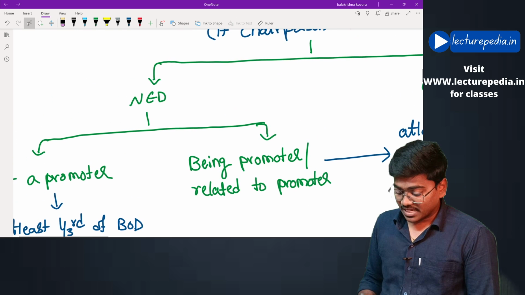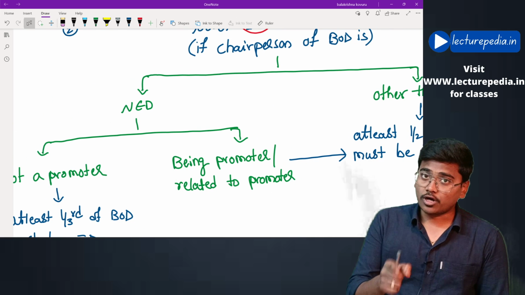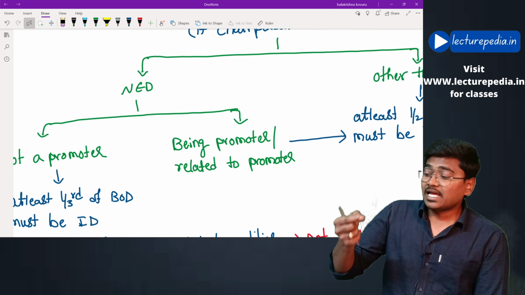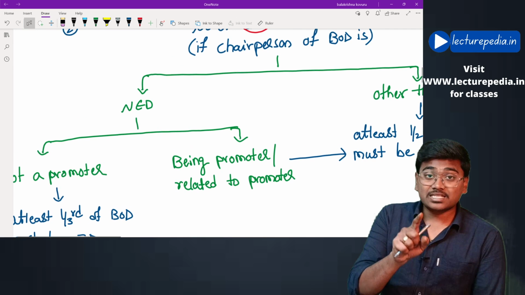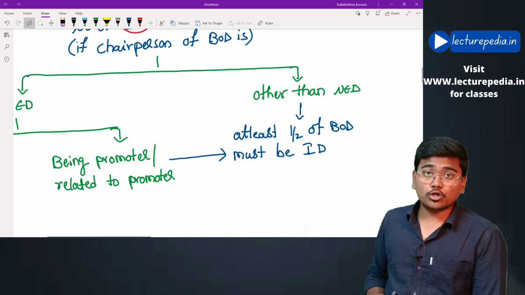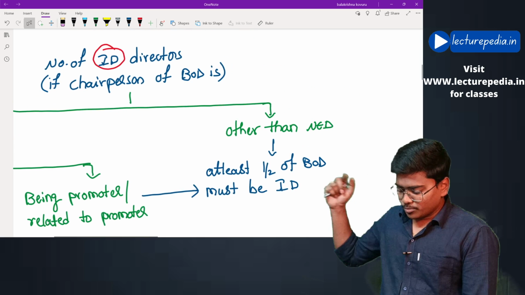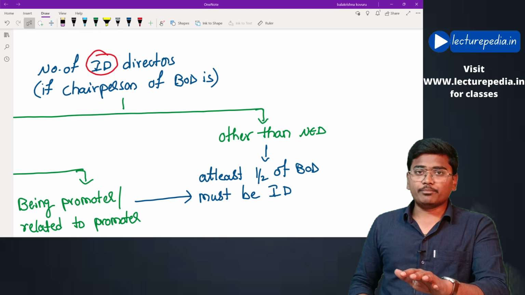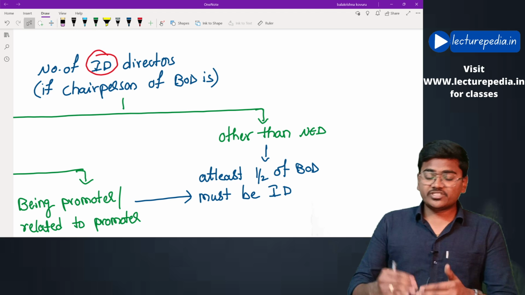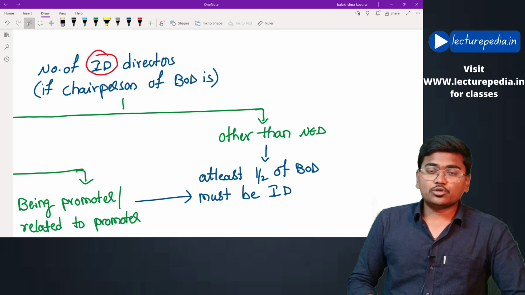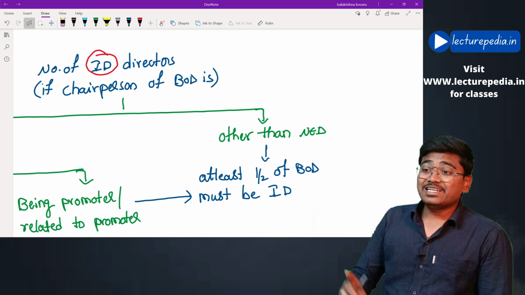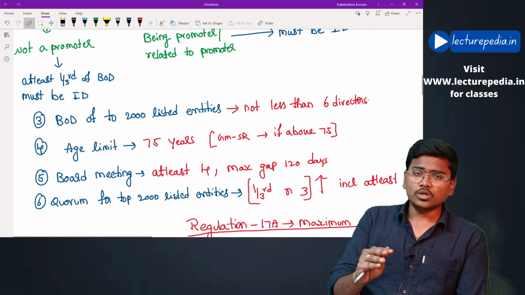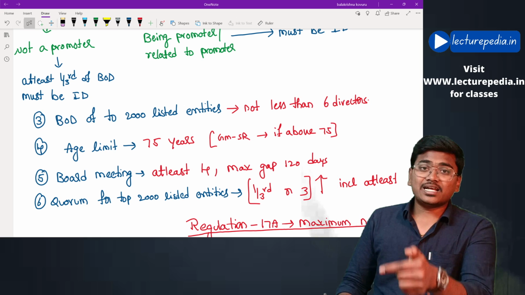Hope that is clear. Let's say the chairperson of the board of directors is a non-executive director and such non-executive director is also a promoter or a person related to the promoter. In that case the company must appoint at least half of the board of directors as independent directors, and the same would be the requirement even if the chairperson of the board of directors is other than a non-executive director. Hope that is clear. That is relating to the number of independent directors that a listed company must appoint.